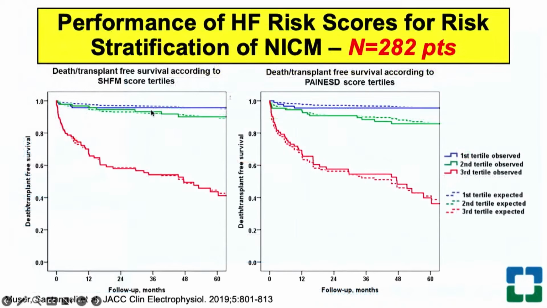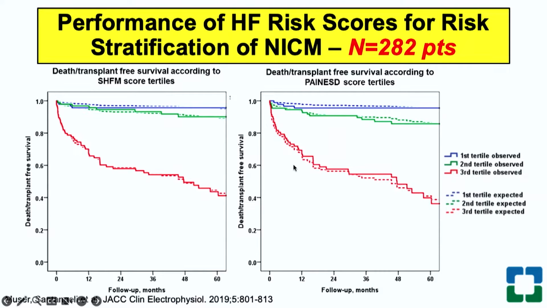On the left side, you can see freedom from death and transplant after the procedure with the Seattle heart failure model, and the PAINS-D score on the right side. These are tertiles of score. It's clear again that the third tertile of the PAINS-D score or Seattle heart failure model score classified patients at significantly high risk of adverse post-procedural outcomes compared to the first and second tertiles.